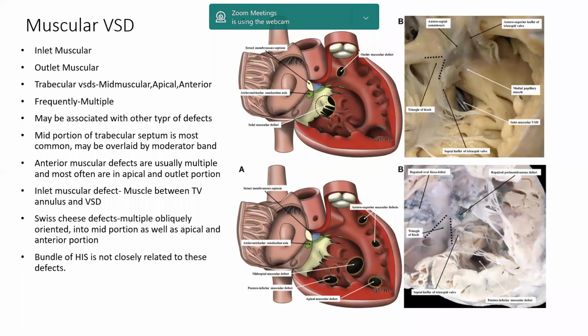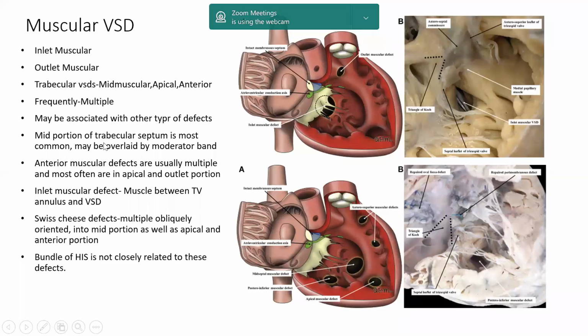And trabecular VSDs, which are VSDs at the moderator band level, or anterior VSDs, or apical muscular VSDs. So trabecular VSDs have been divided into mid-muscular, apical, and anterior VSDs. So mid-muscular VSDs are at the level of moderator band. These muscular VSDs are frequently multiple. So whenever you have only an isolated muscular VSD, you make sure that there are no associated other defects.